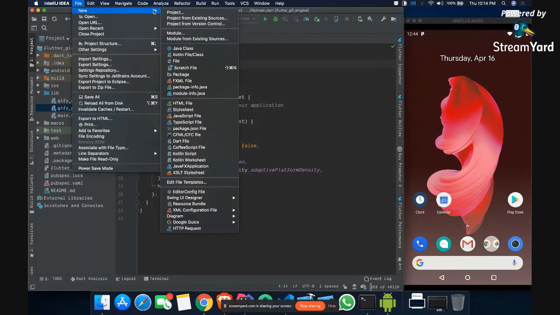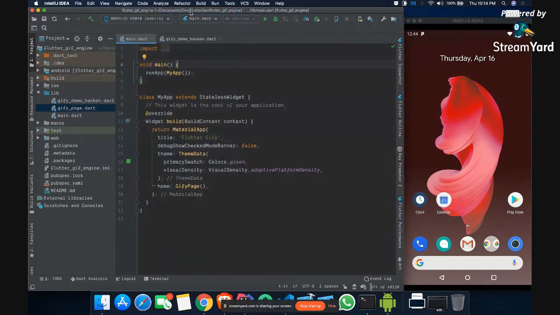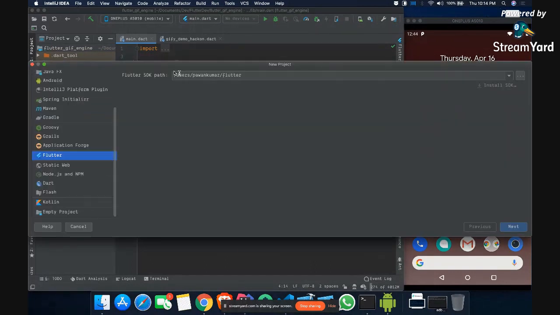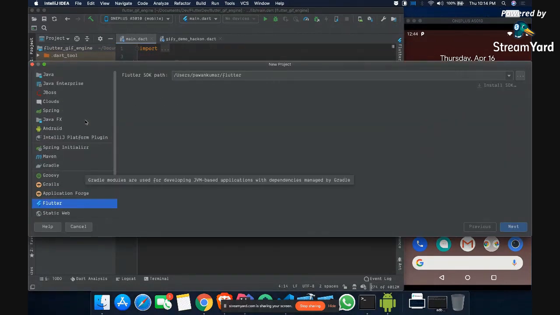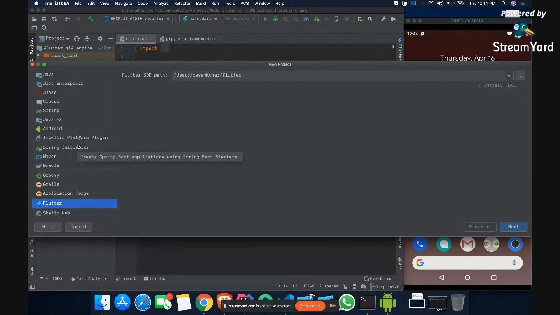And if you go to new project, so if I click here, then it will open this screen. So first of all, you have to install 2 plugins. One will be Flutter, another will be Dart. So you need those to get the setup ready. And you can go to flutter.dev, from where you can actually download these things.